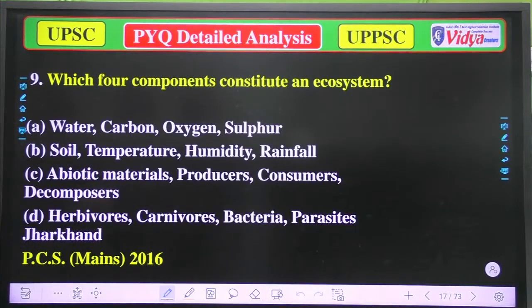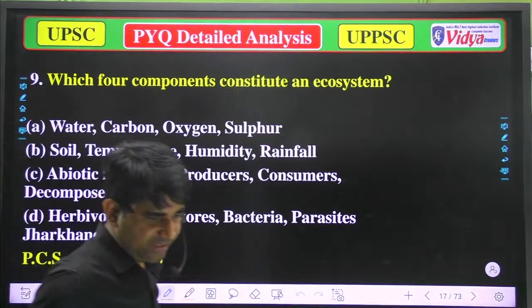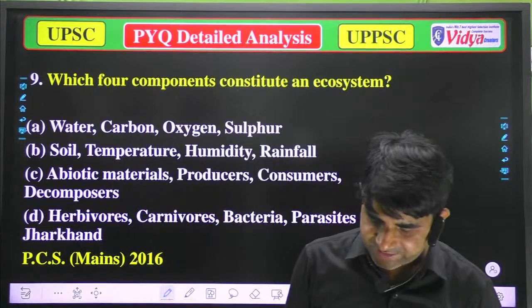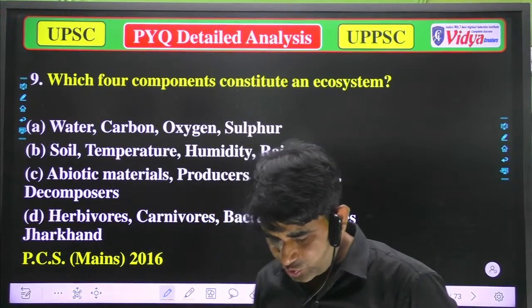A, water, carbon, oxygen and sulfur; B, soil, temperature, humidity, rainfall; C, abiotic material, producers, consumers, decomposers; D, herbivores, carnivores, bacteria, parasite. Now it's a tricky question, and you have to choose which of the following is correct. And please write the question number.